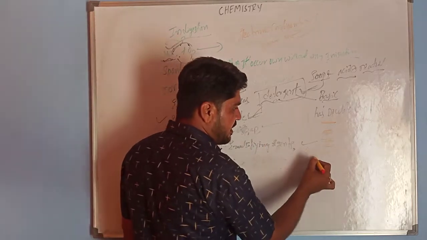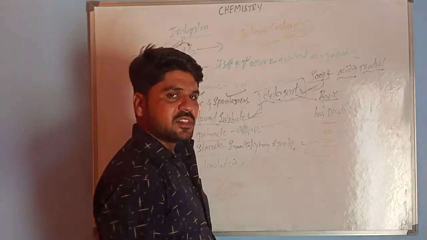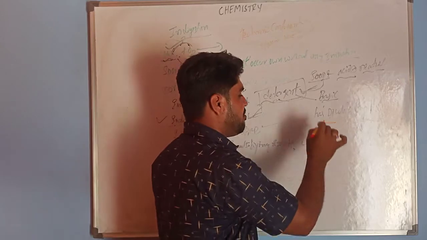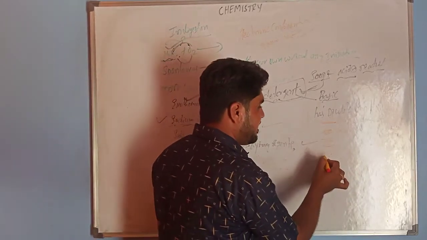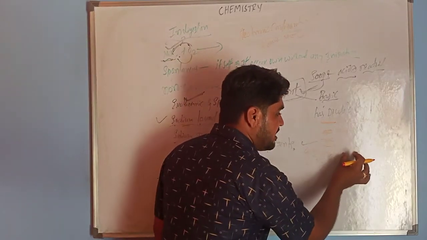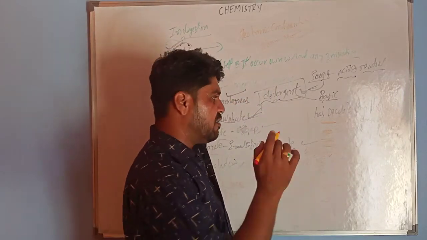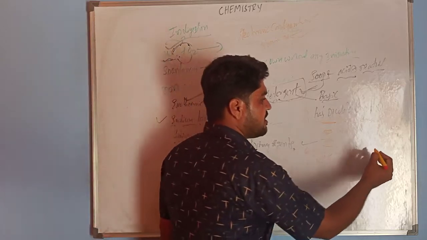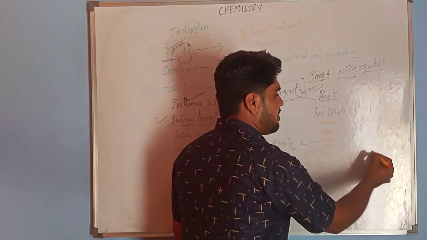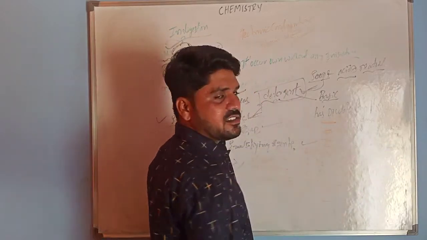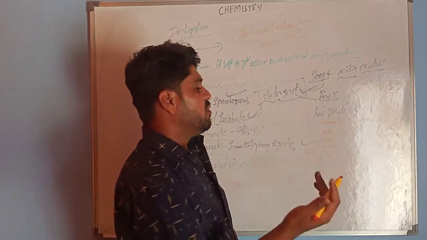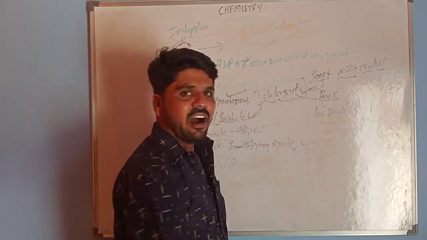In the question they are asking for double bonds. There is no double bond in ethane. But oxygen has a double bond. The structure of oxygen is O double bond O. But in ethane there are no double bonds. That's why the first answer is wrong.